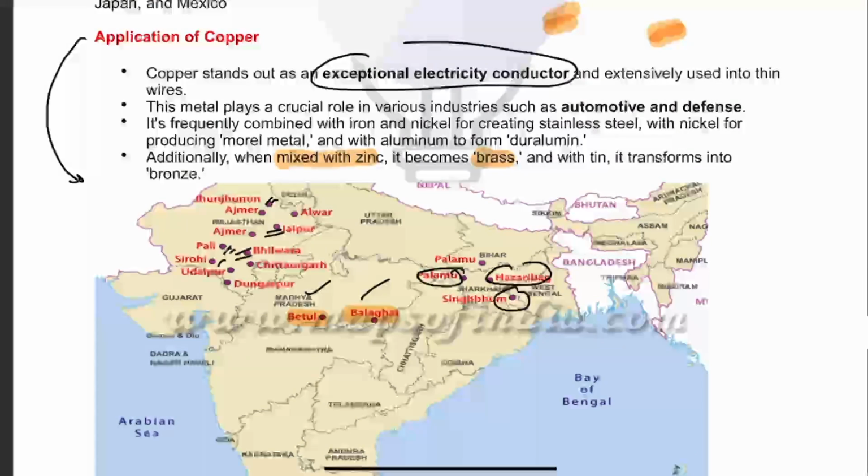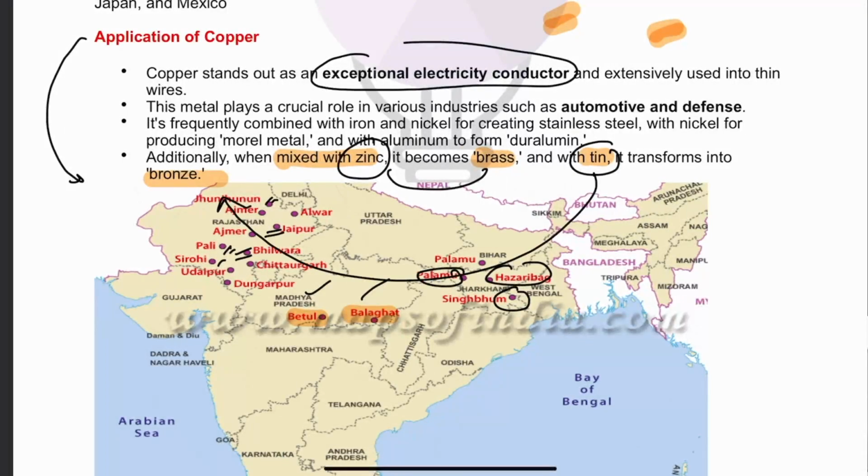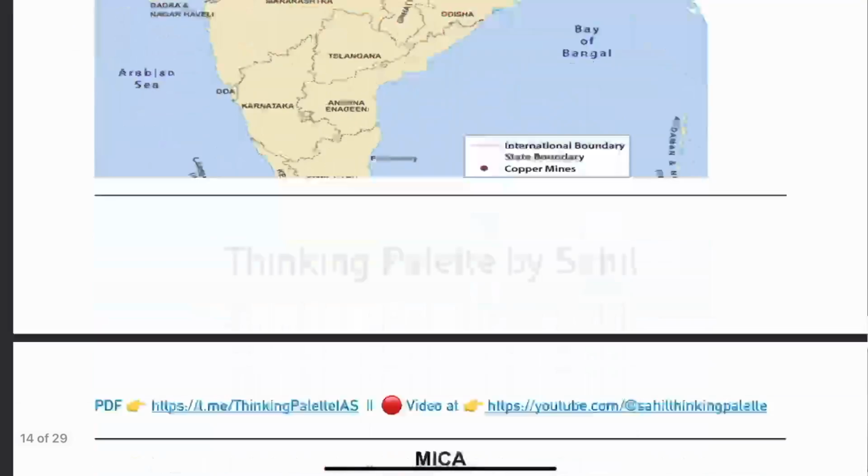And when we mix copper with tin, it transforms into bronze. Okay, so copper plus zinc becomes brass. Copper plus tin becomes bronze. Okay, moving on.